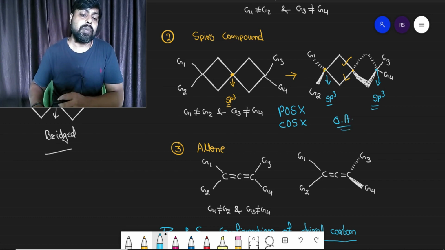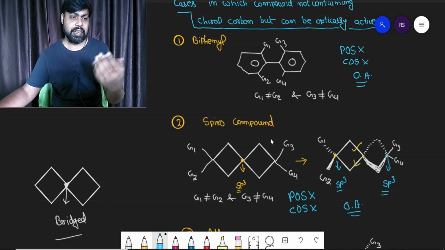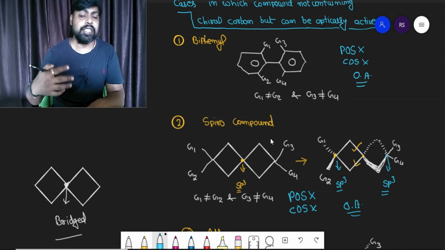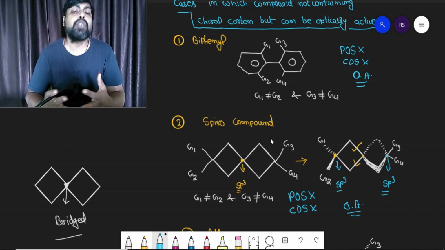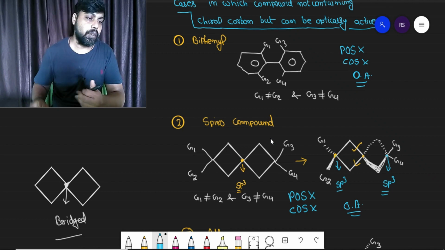A similar situation was with biphenyl also. In the biphenyl case also there is no plane of symmetry, no center of symmetry, and the compound is optically active. There was one extra condition in biphenyl, that the G1, G2, G3, G4 groups should be bulkier, and also G1 is not equal to G2, G3 is not equal to G4.